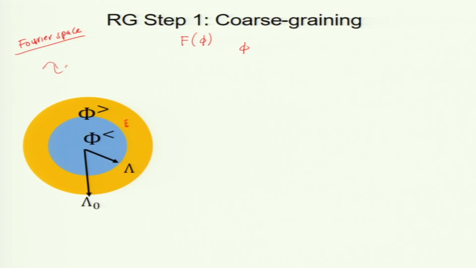Imagine some signal is made up of many waves, right? This is what Fourier means. Now, when I coarse grain it, what will happen to these small waves? If I coarse grain at this level, these will go away.